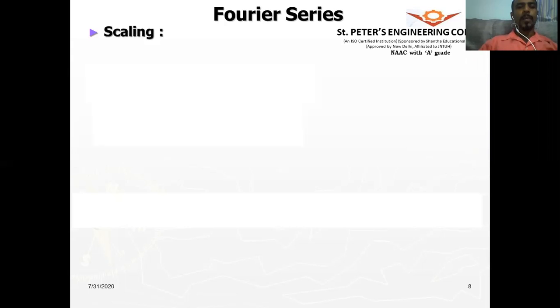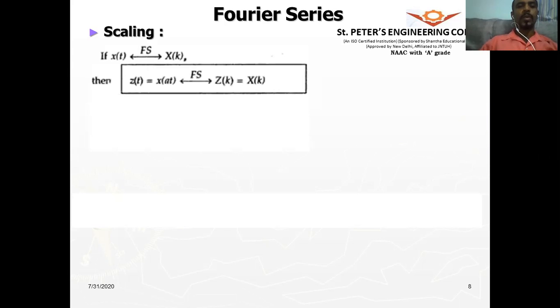The scaling property. We say that if x of t forms the Fourier series pair with x of k, then what will be the Fourier series of x of at? All right, what will be the Fourier series of x of at? Here this is not correct.